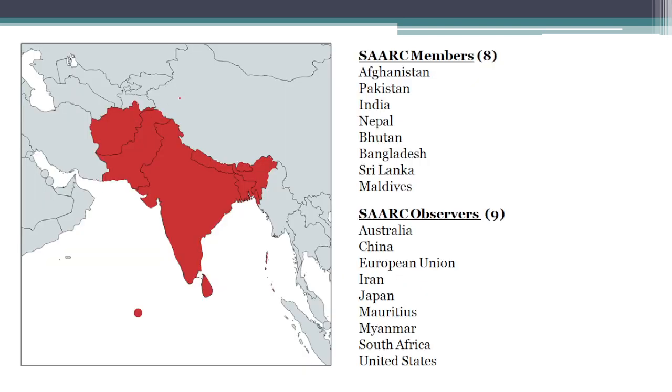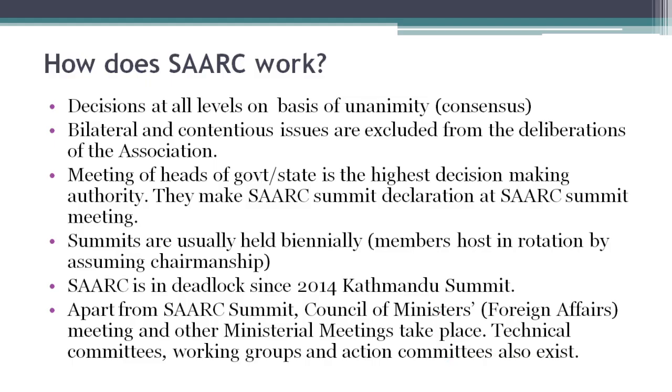Let's look at the map for SAARC members. Afghanistan, Pakistan, India, Nepal, Bhutan, Bangladesh, Sri Lanka, and Maldives are the members. SAARC has 9 observers, as we have seen. They are Australia, China, European Union, Iran, Japan, Mauritius, Myanmar, South Africa, and United States.